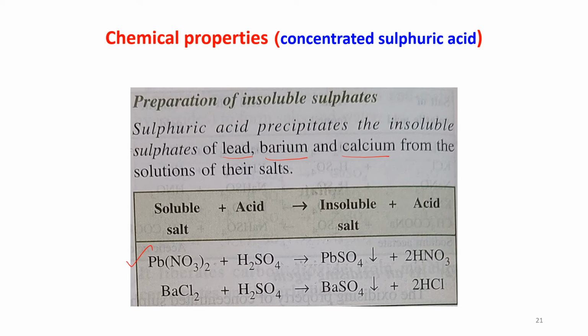Pb(NO3)2, lead nitrate. When sulfuric acid reacts with lead nitrate, it gives an insoluble salt, PbSO4, plus HNO3 is produced. BaCl2, barium chloride, when reacted with H2SO4, forms BaSO4, which gets precipitated, and HCl is formed.